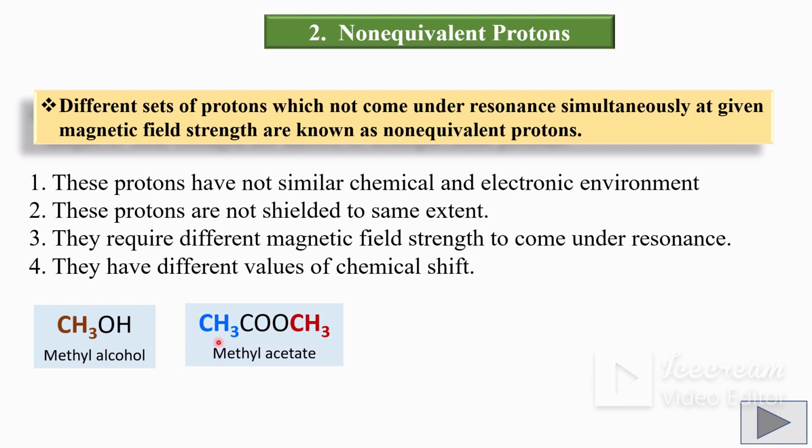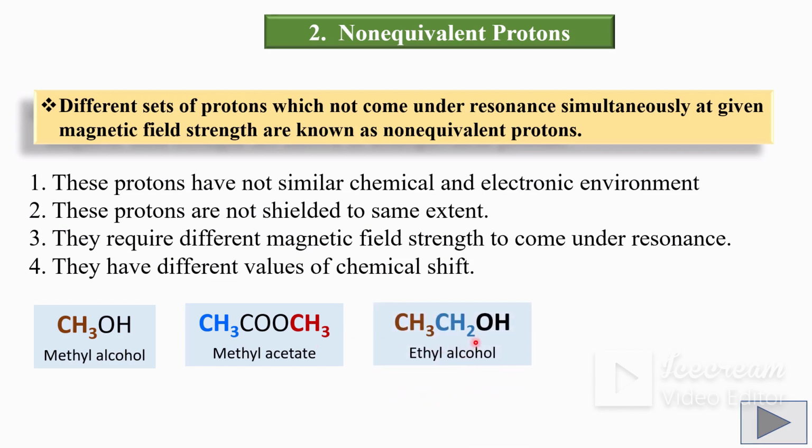Another example, in case of methyl acetate, this is a methyl group, this is also a methyl group, but for these 2 methyl groups, the chemical and electronic environment is different. Therefore, these 2 methyl groups are not equivalent. They come under resonance at different times and they give different signals in the NMR spectra.